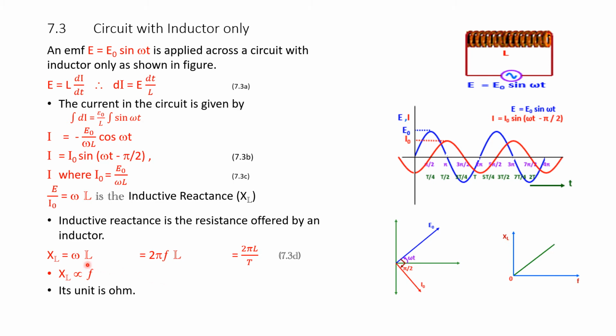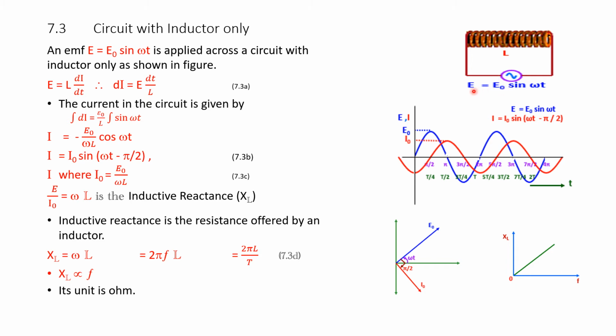This relationship between XL and frequency is shown in this figure. Frequency is given on the x-axis and reactance is on the y-axis. Therefore, as we increase the frequency, the reactance increases. Please remember, and we will repeat once again quickly.